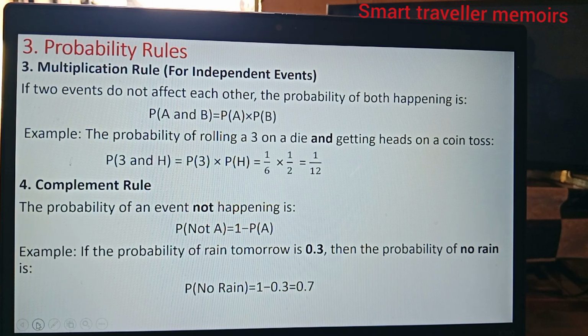The probability of a 3 is 1/6, and the probability of a head is a half. When you multiply 1 over 6 times a half, the probability you get is 1 over 12.